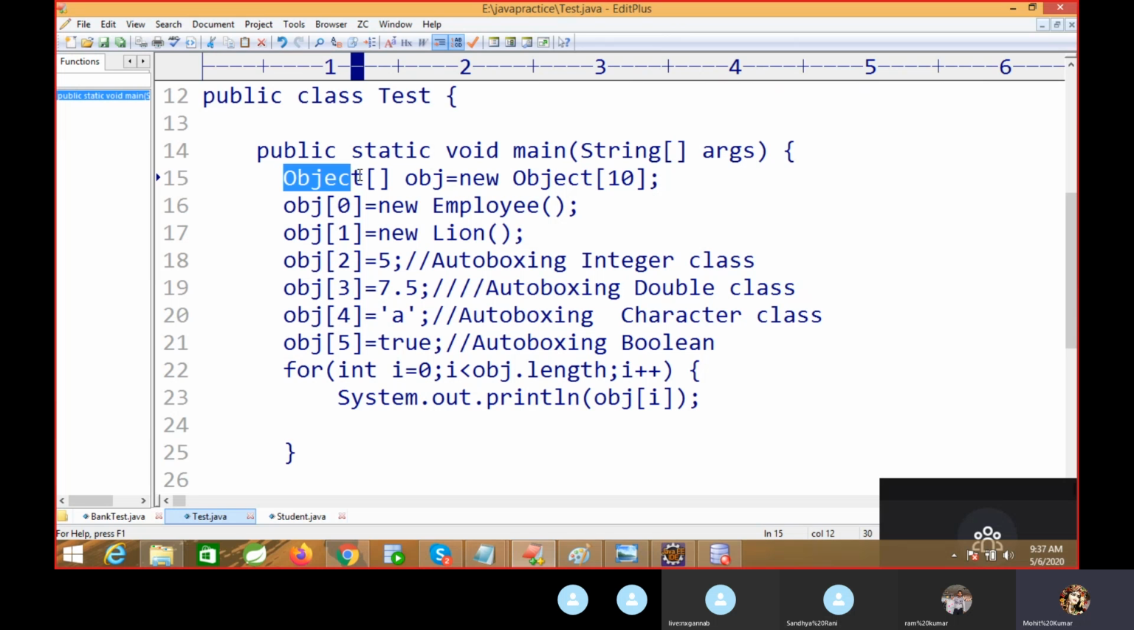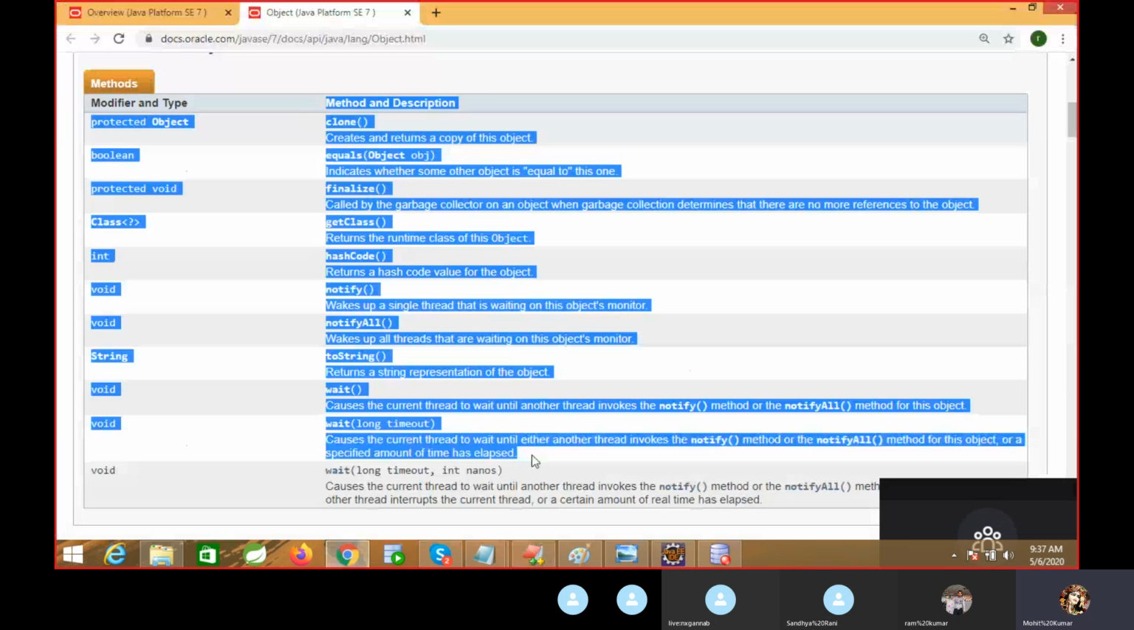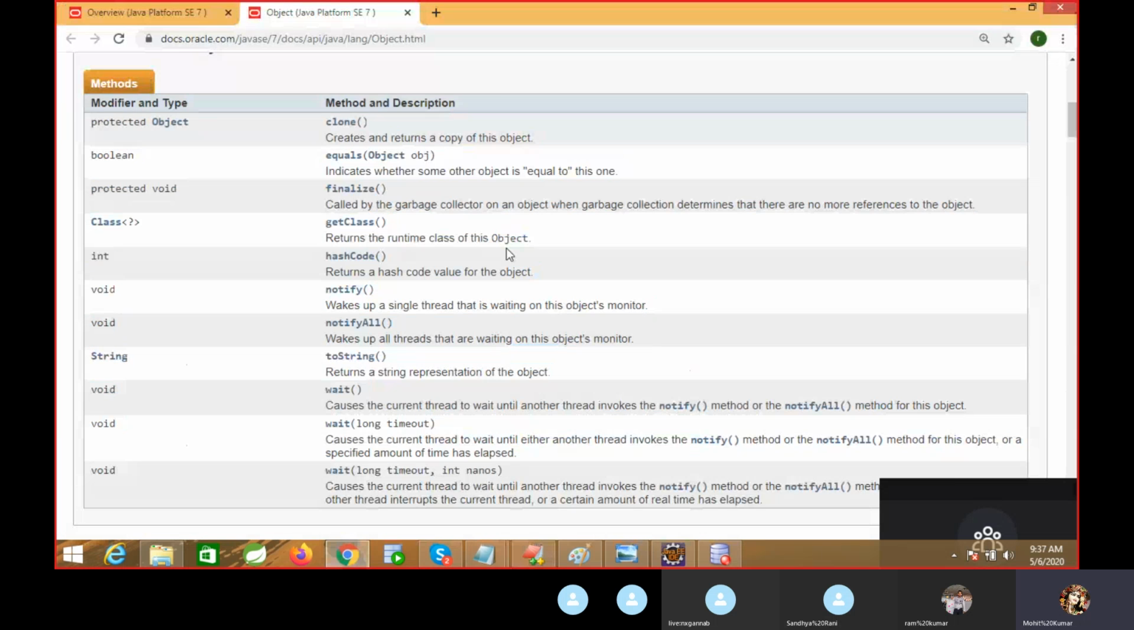The second feature: object class is the supermost class available for all classes, and whatever properties and behavior are inside the object class are available by default in your class. This means these methods will be there in your class by default. Got it, right? A few methods are very important, so we will use them.